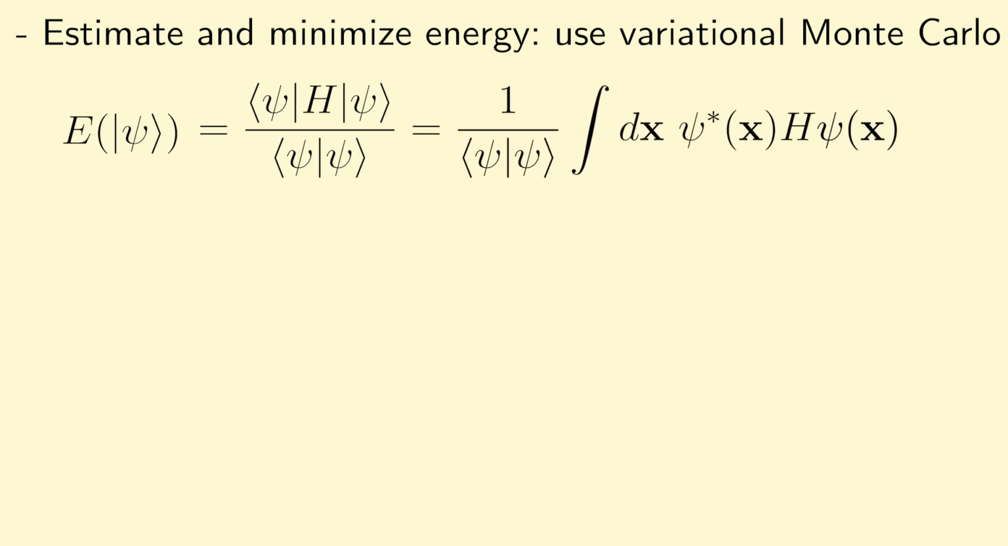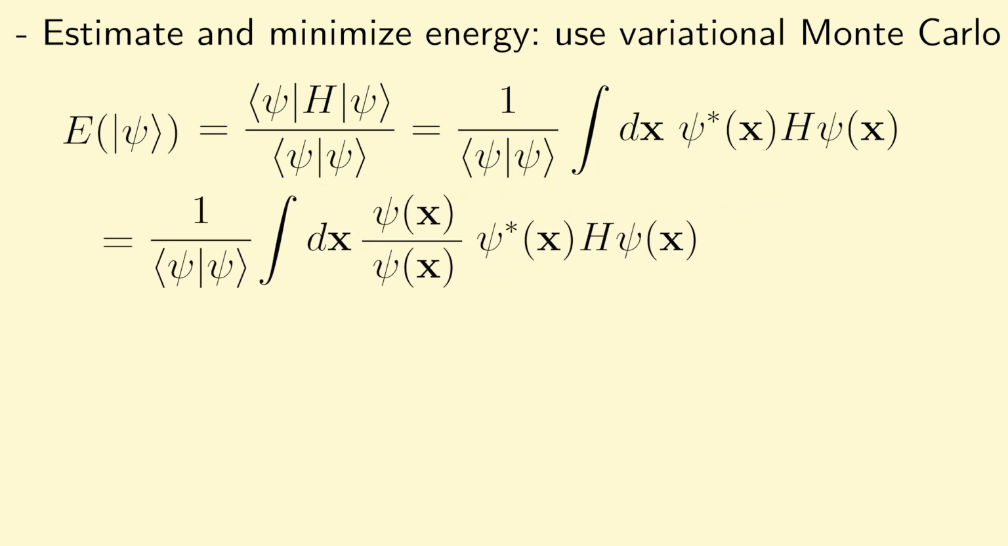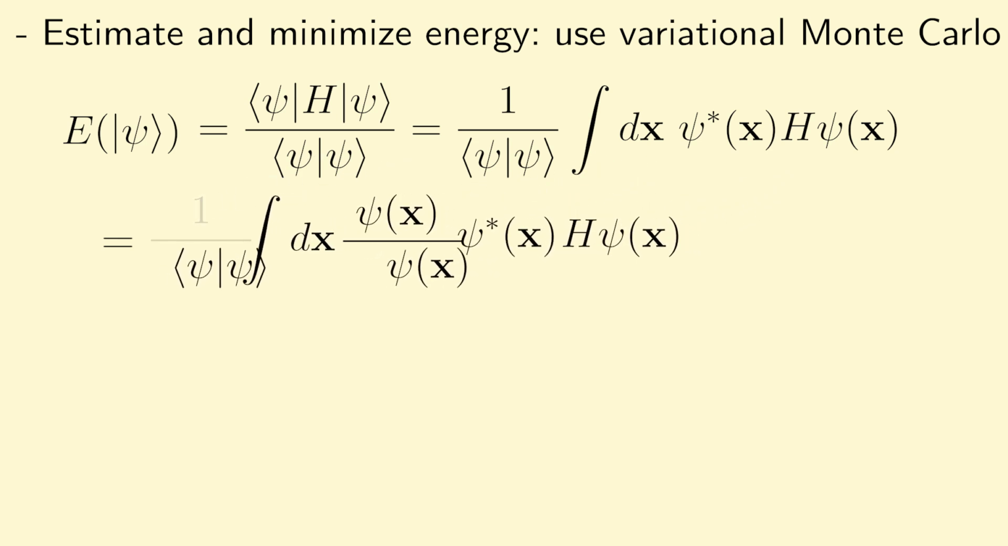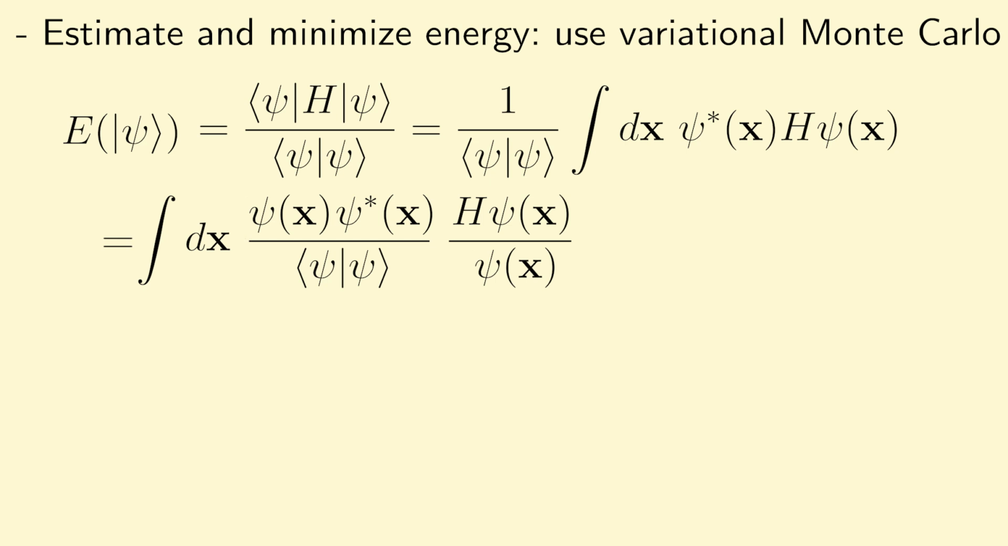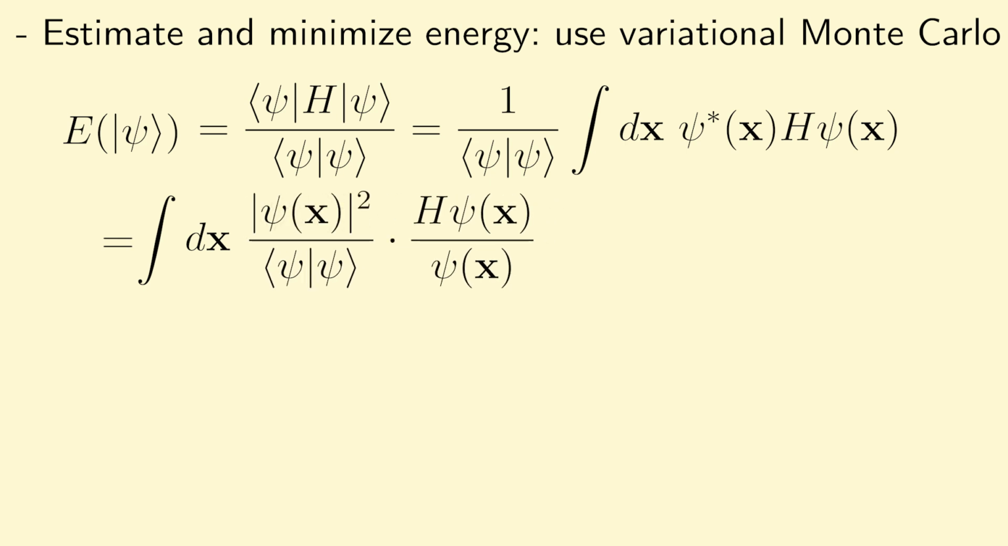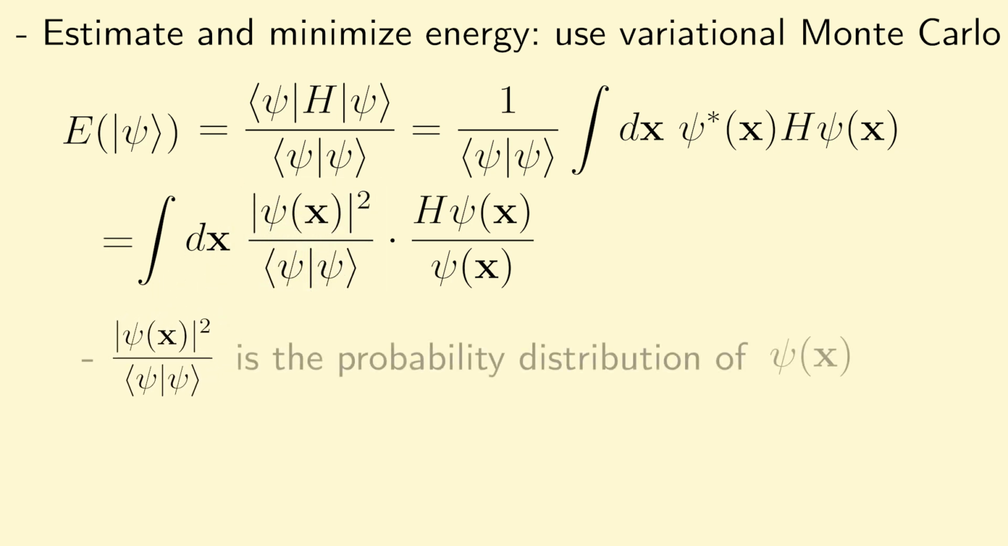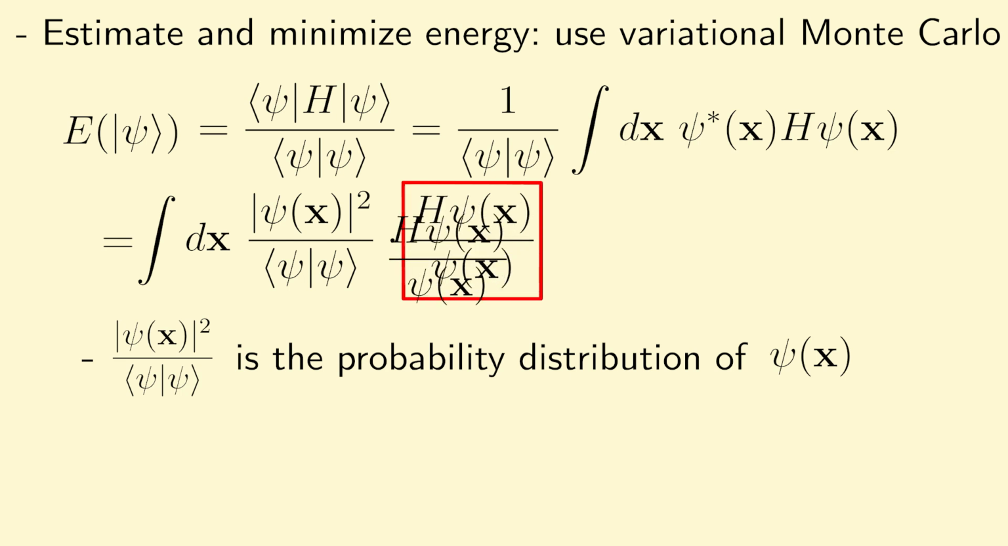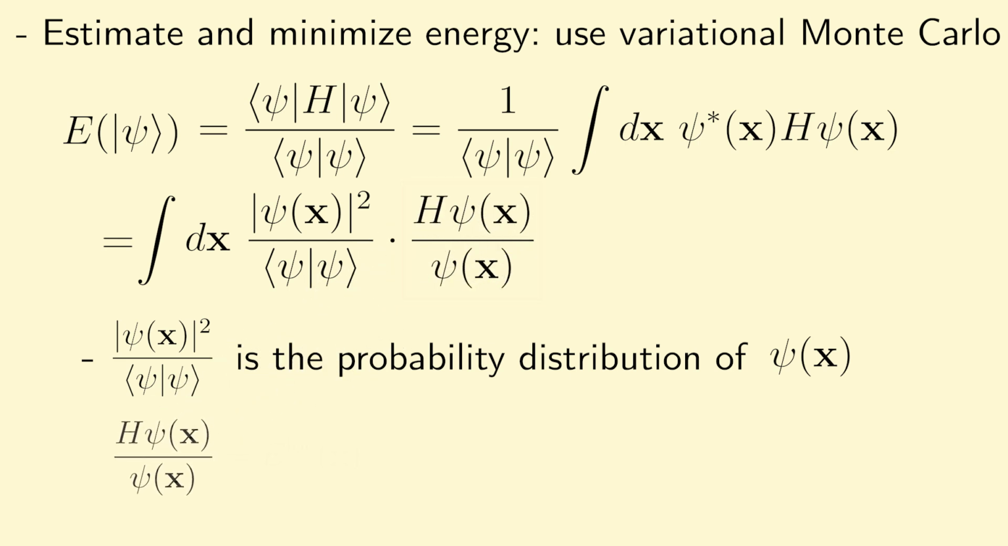Now if we multiply and divide by psi, and rearrange some terms, we can re-express this quantity as follows. What's important to note here is that the first term, which I'm highlighting here in this box, is the probability distribution of the normalized wave function psi. And in addition, the second term here, H psi divided by psi, is something that we will call the local energy and denote by E loc.